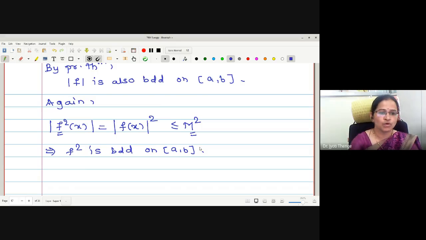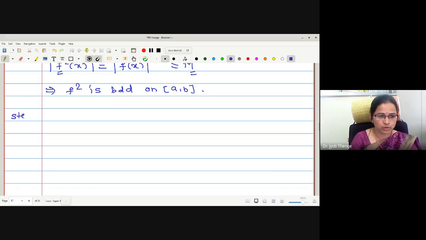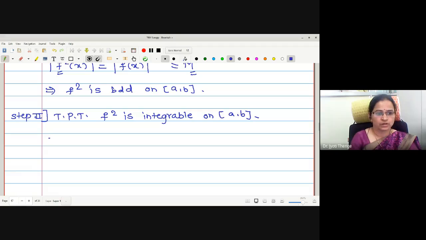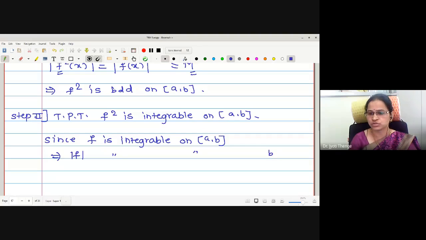Now we will go for step number 2 to prove this f square is integrable. What is given to us? Since f is integrable on closed interval ab, we have already proved that mod f is integrable on closed interval ab by previous theorem.